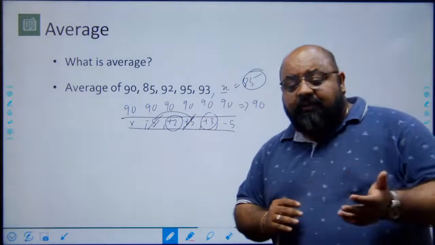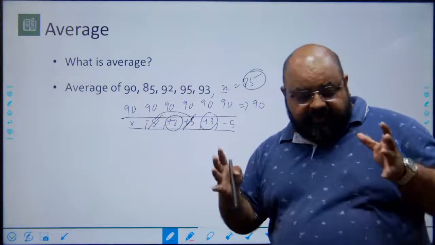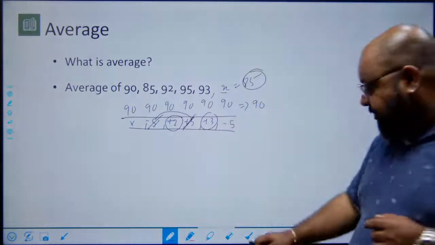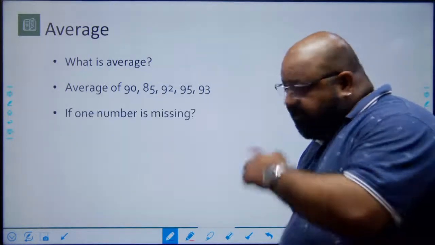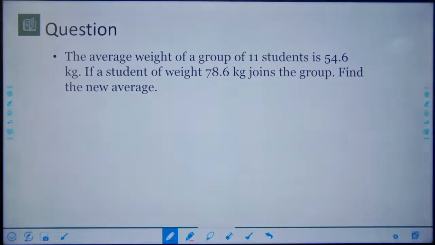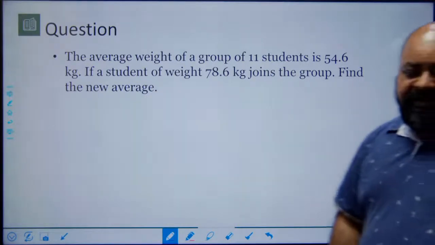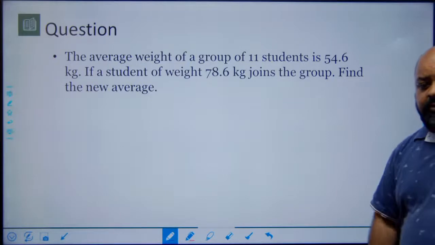And in a lot of word problems, you will see that using the concept of average, the numbers becoming equal, is easier to solve, right? So I'll just pick up some examples for that. For example, if I say the average weight of a group of 11 students is 54.6, and a student of weight 78.6 joins the group, find the new average.